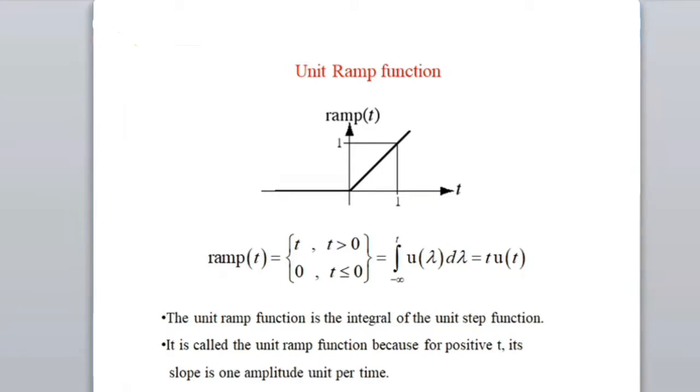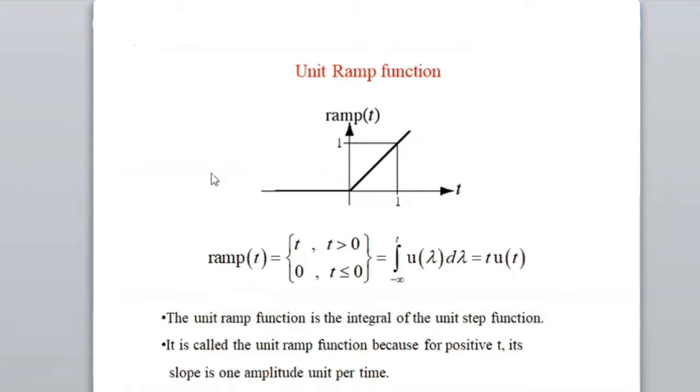Why? Because the Laplace transform of a step signal is 1 by s, isn't it? Whereas the Laplace transform of a ramp is 1 by s square. What do you mean by 1 by s square? It means 2 poles at the origin, and hence it will have an unstable response. If you translate back to the time domain, that is what is happening. You can see it keeps on increasing as t goes.